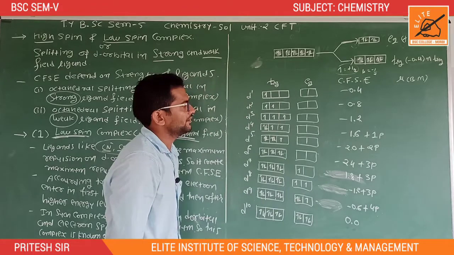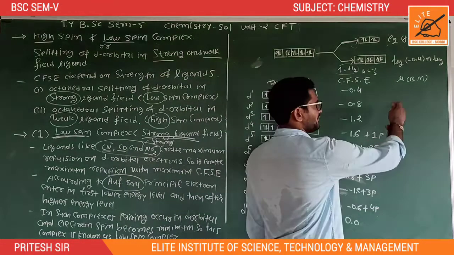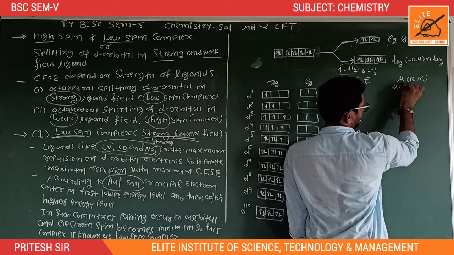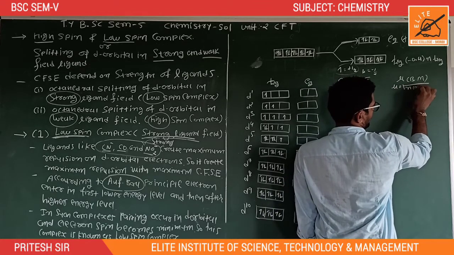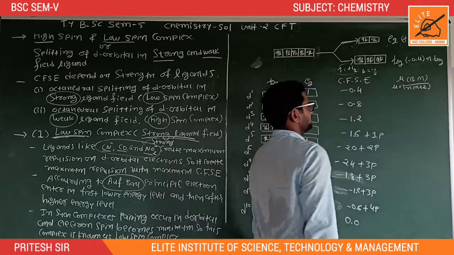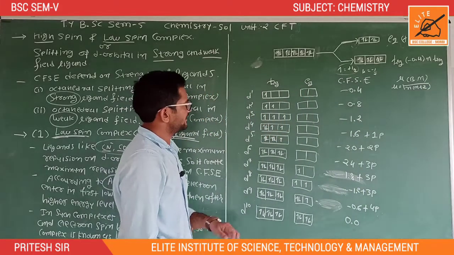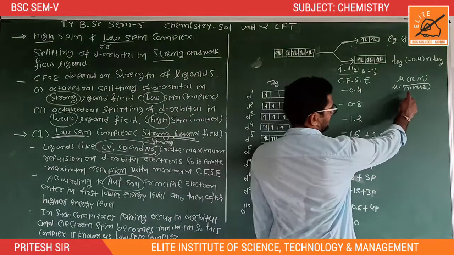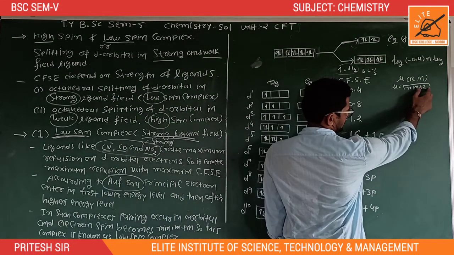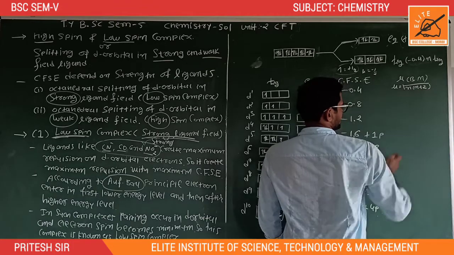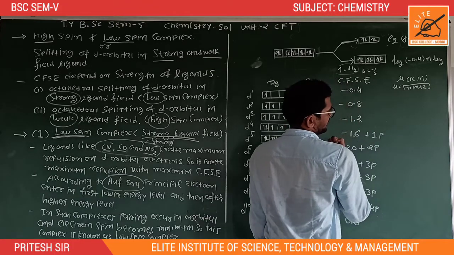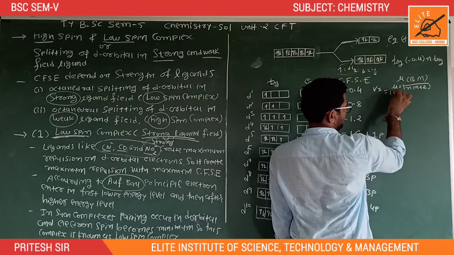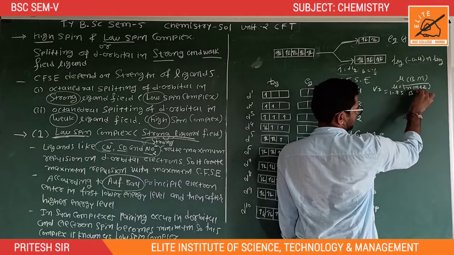Okay, now magnetic moment. The equation of magnetic moment mu is equal to under root n into n plus 2 Bohr magneton. Okay, so for d1 only a single electron is present, so the value of n is equal to 1. So 1 into 1 plus 2, it means 3 into 1 is equal to 3. So the value of root 3 is equal to 1.73 Bohr magneton.